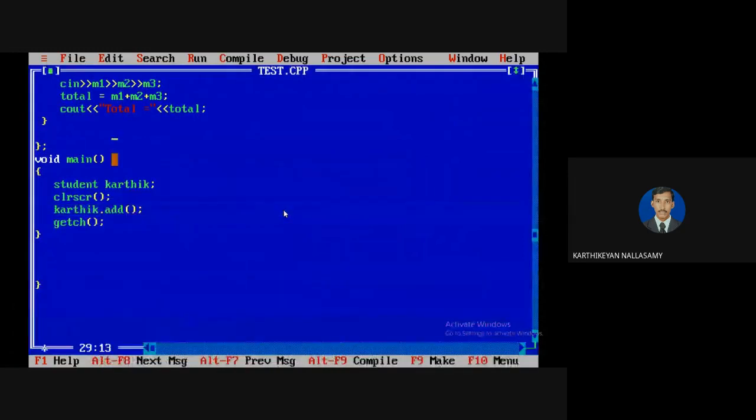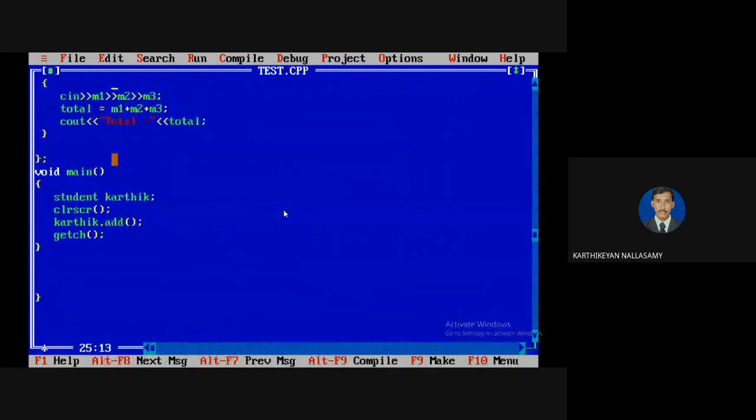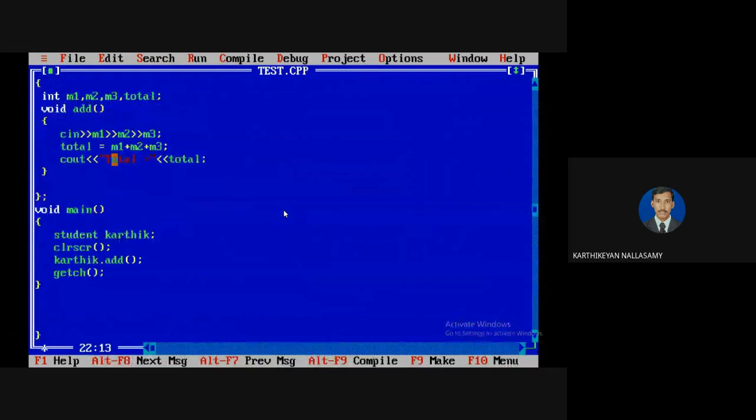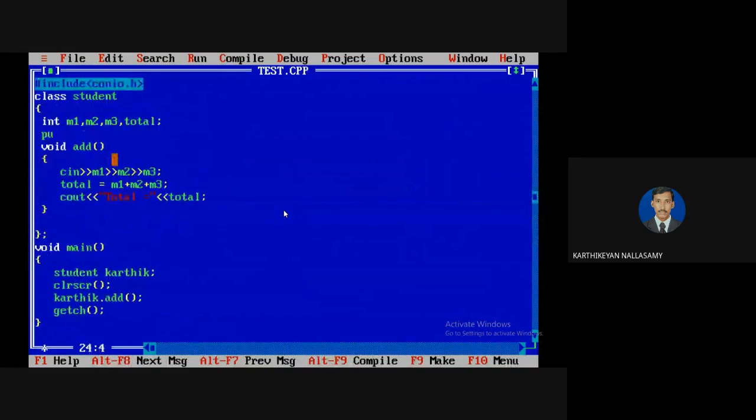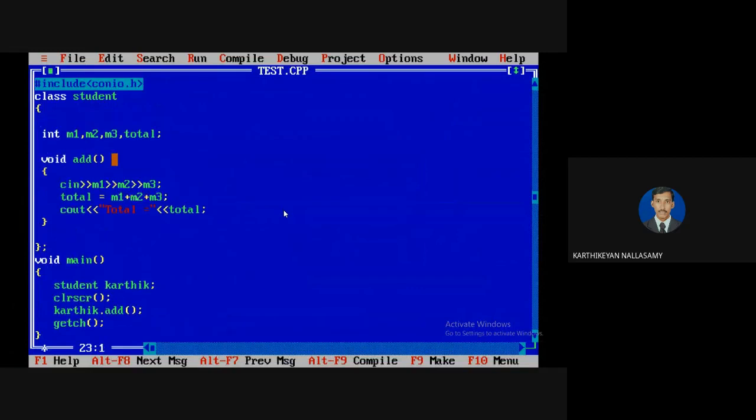Accessible means that the access modifier will play a major role. So we know that this function will be accessed outside, so I can make it public. And here, if you want, you can define an access modifier for every property. Here there are two kinds of property. Normally we can define the access modifier for variables separately, and you can define the access modifier for methods. If these methods come under the public category, you can access them anywhere, but you can't access the values of M1, M2, M3 and total outside. So now check it.